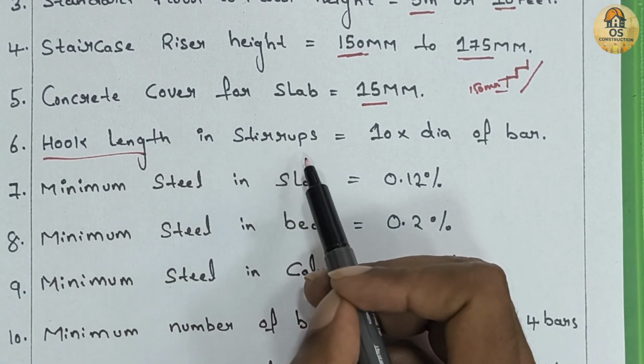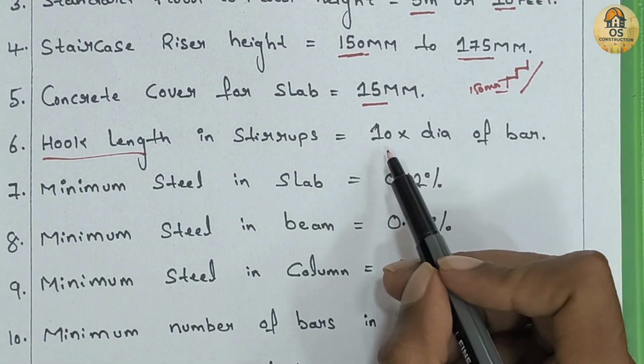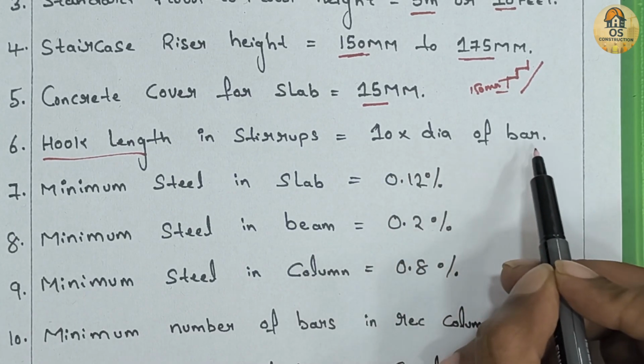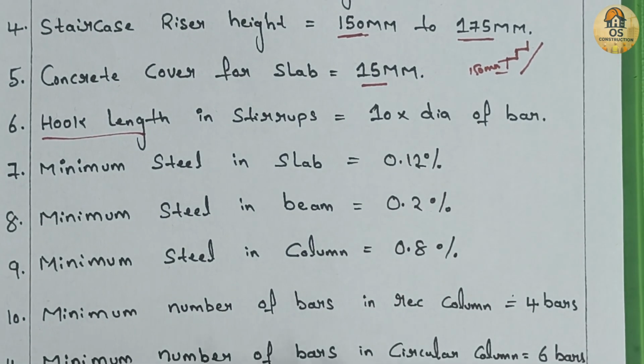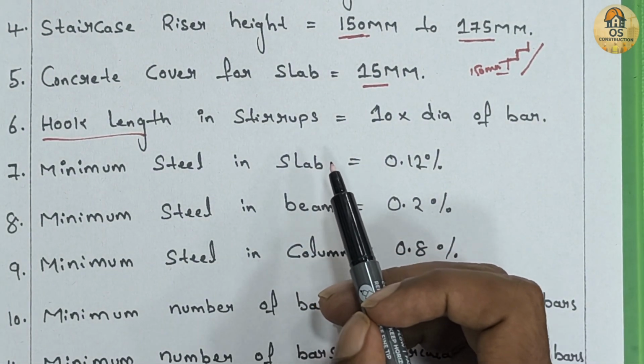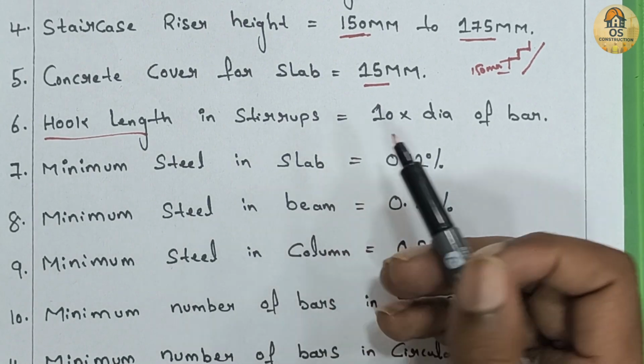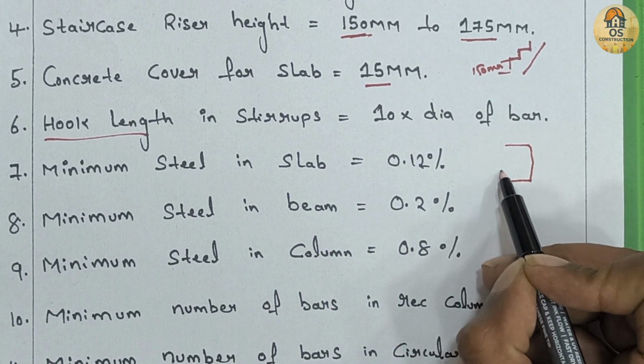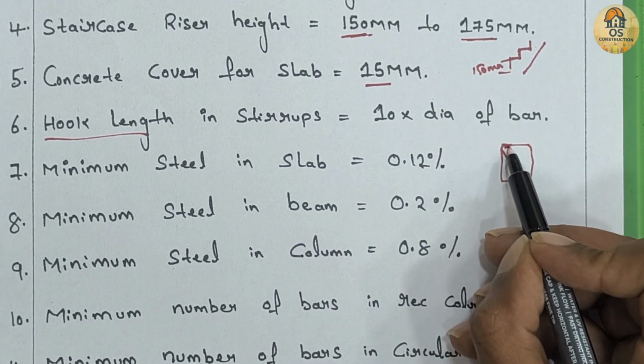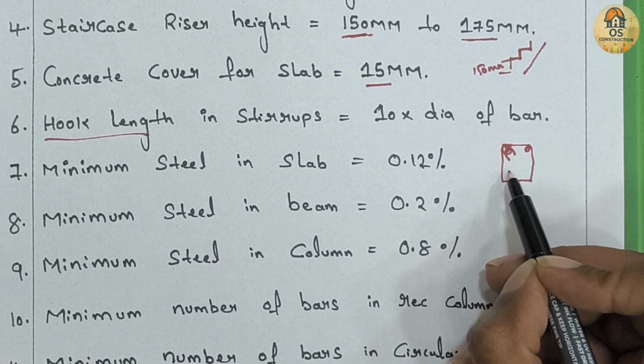Sixth one is hook length in stirrups, which is equal to 10 into dia of the bar. In stirrup, the ring in the beam and column, the end is bent into a hook. Its length should be 10 times the diameter of the bar.